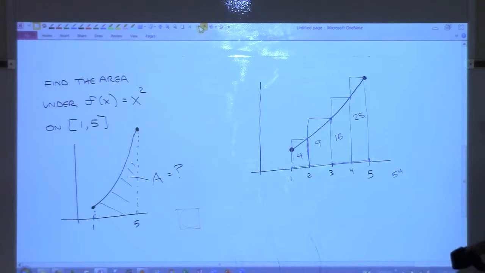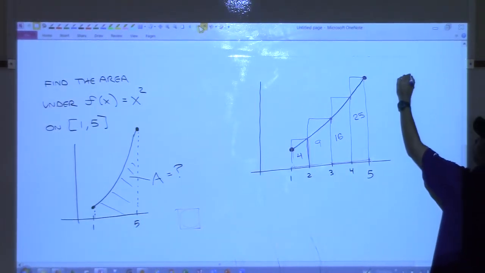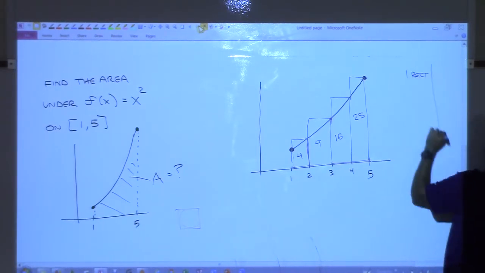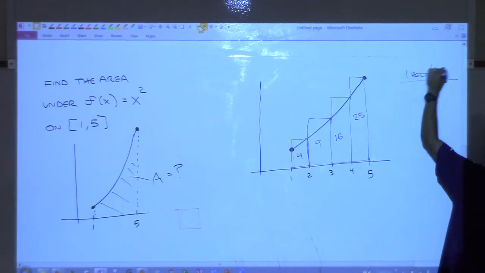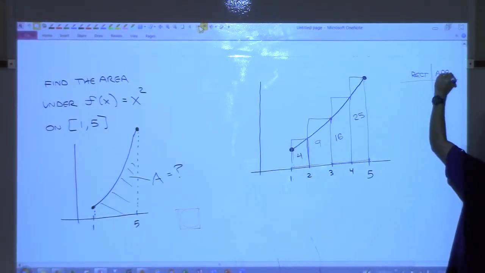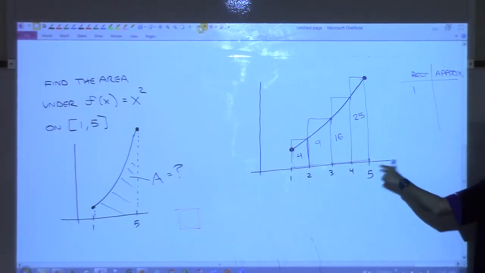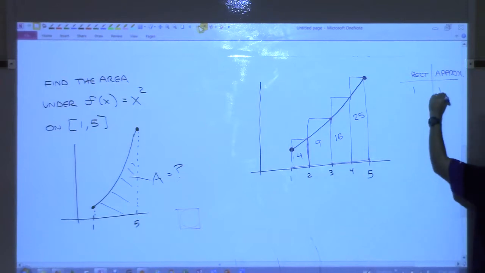Okay. So if I make a list right now, I'll do it right here. Rectangles and then the approximate area. When we did 1, the area was 4 times 25, which was 100, right?